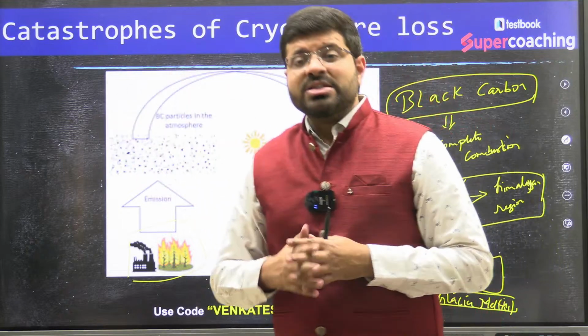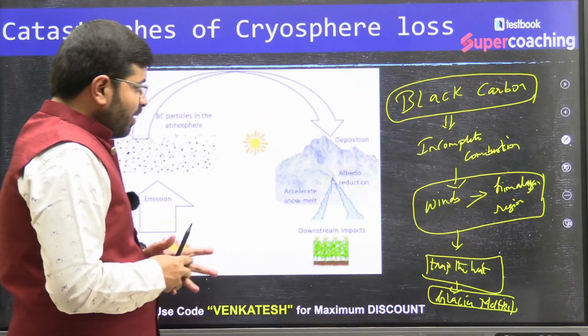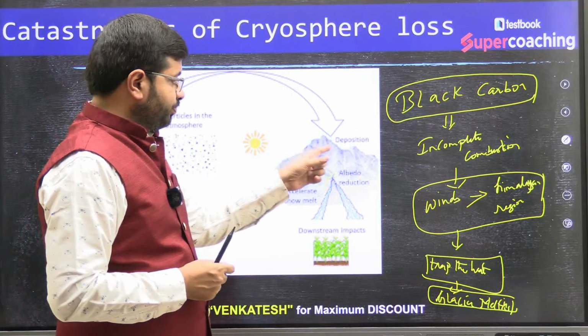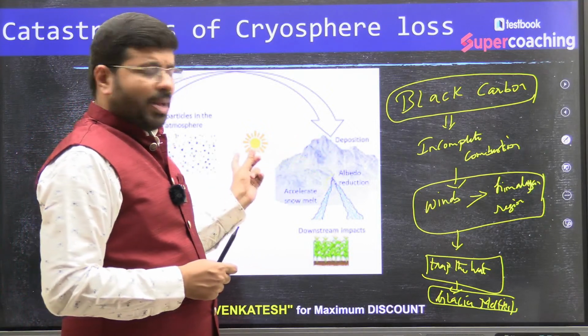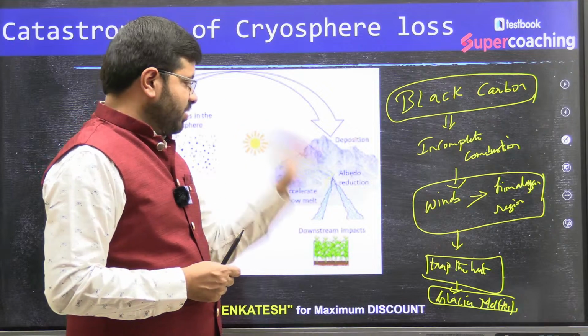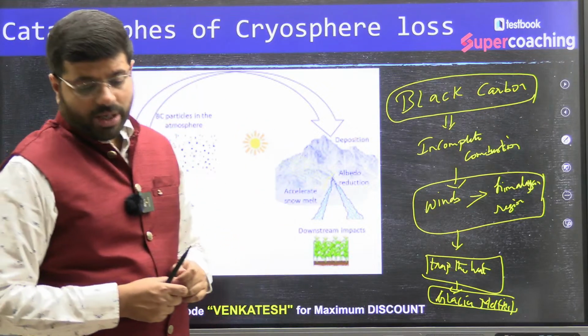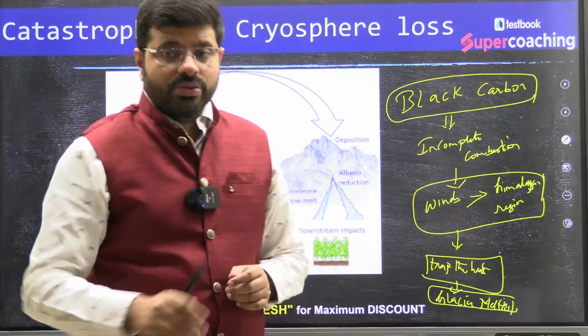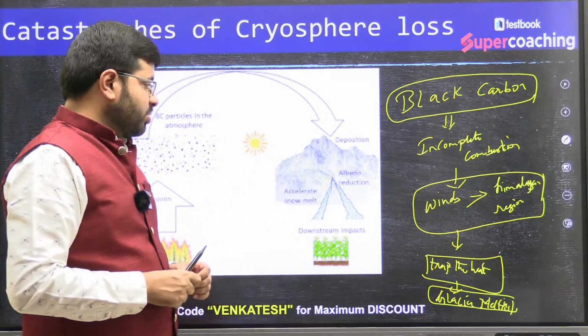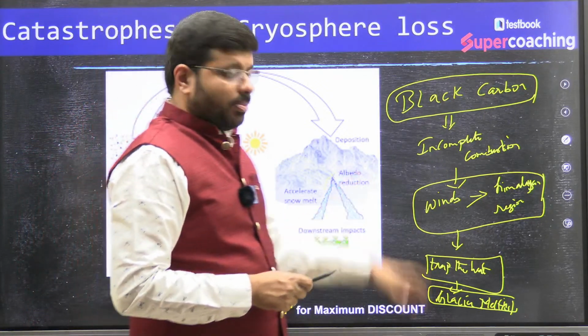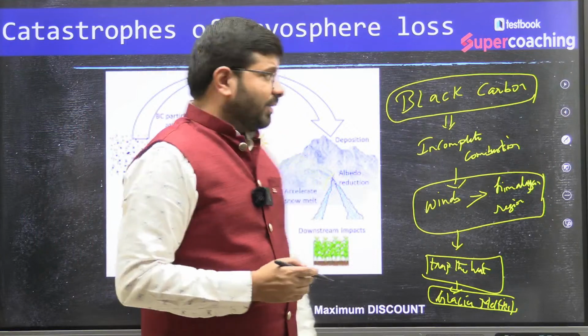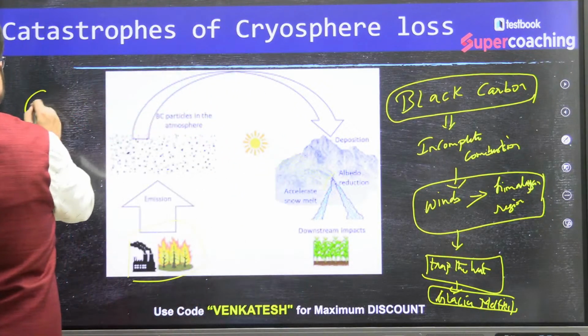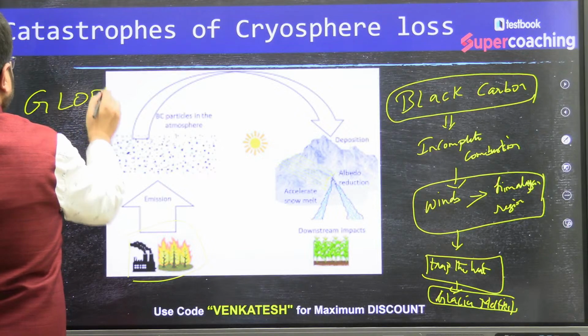As it is transferred to the Himalayas, what is happening there? You are finding that when this black carbon is deposited on the melting glaciers, it is leading to variations of albedo. So the albedo is reduced. Because the albedo is reduced, it might lead to glacier melting, which will lead to flooding. I think we are already seeing this phenomenon called glacial lake outburst flood.